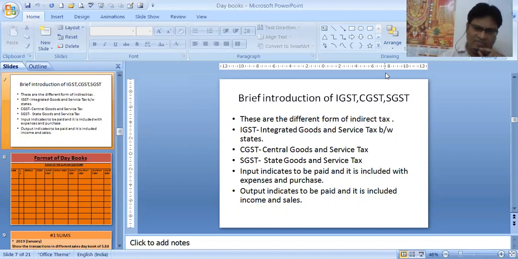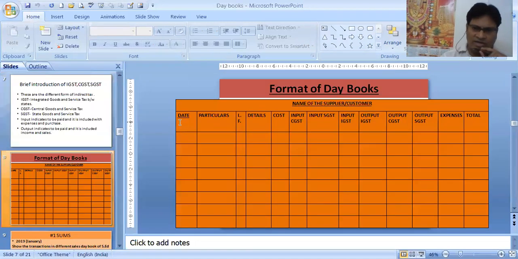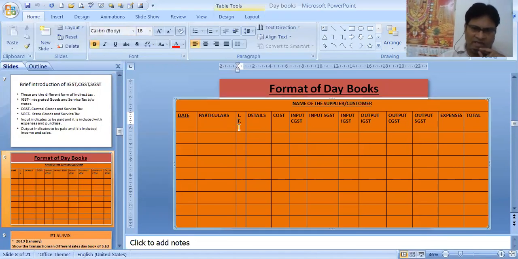Let's see the format of day books. We have date, particulars, ledger folio, because it's a part of journals. That's why ledger folio is there. And then we have details column, then cost column, then input CGST, input SGST, input IGST. Similarly, output CGST, output SGST, and output IGST. Then expenses, and then total.